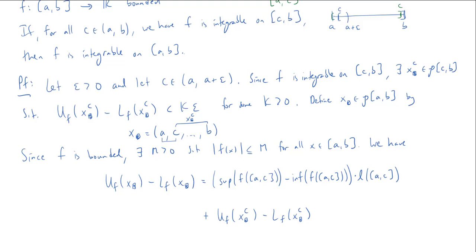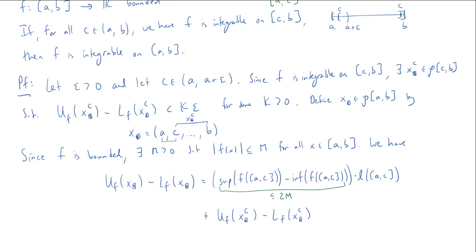Okay, so what do I know? This supremum, what is the biggest it could possibly be? Right, because we knew f was a bounded function, this thing is less than or equal to m. Okay, what about this infimum? Well, since we know the absolute value of f of x is less than or equal to m, the smallest the infimum could be is negative m. So the biggest this difference can be would be m minus negative m, and hence this bit here is less than or equal to 2 times m.